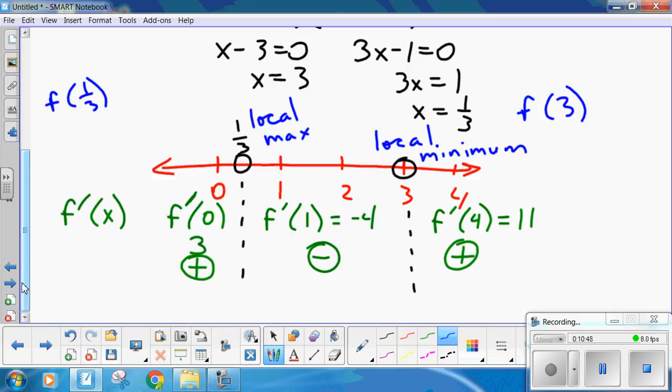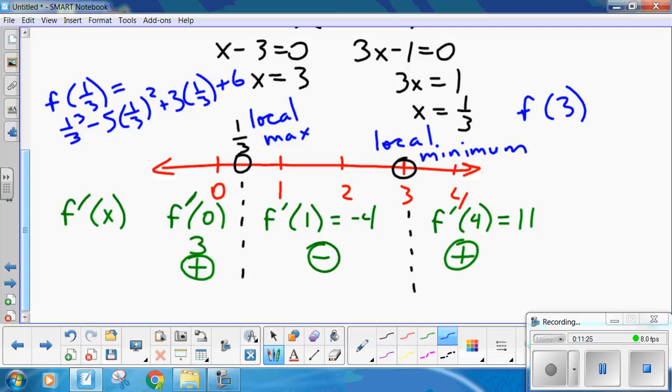So notice the coordinates of the function, not the derivative now, so we're going back to the original function. What's the coordinates of f of 1/3? Well, that's 1/3 cubed minus 5 times 1/3 squared plus 3 times 1/3 plus 6. Now, you guys got to figure out the math. So you figure out the coordinates for f of 1/3 and f of 3. Pause the recording. When you're done, come back and we'll talk about it.